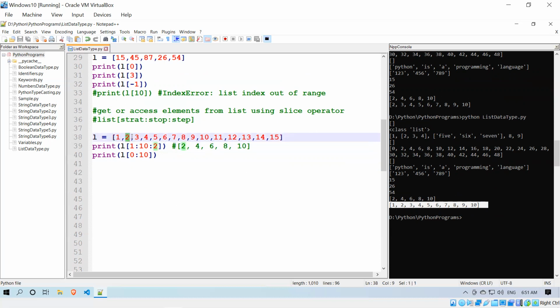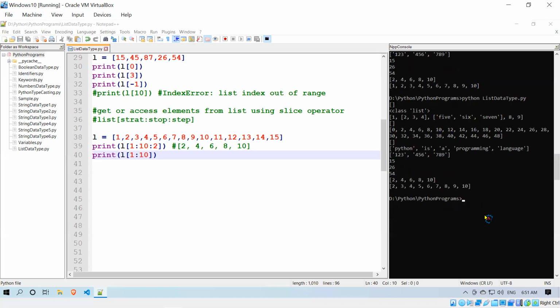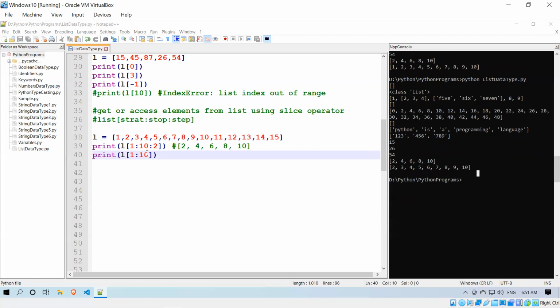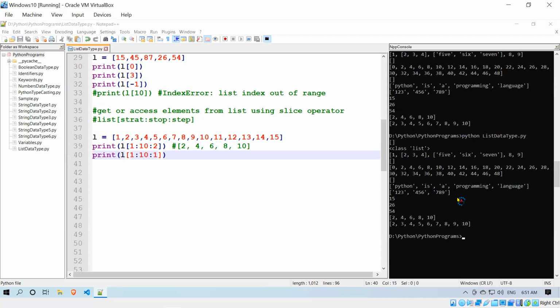With step 2 it would start from the 2 and then skip 3 and 4, but here step is 1 by default. 1 to 10 means it starts from the 2 to 10. If I give step as 1, or I have not given it, there is no difference. The default value is 1. You see the same output, so whether you give 1 or not doesn't matter. Okay.